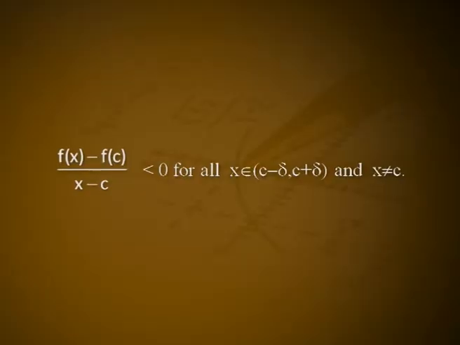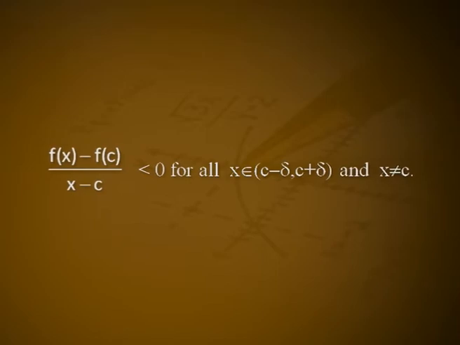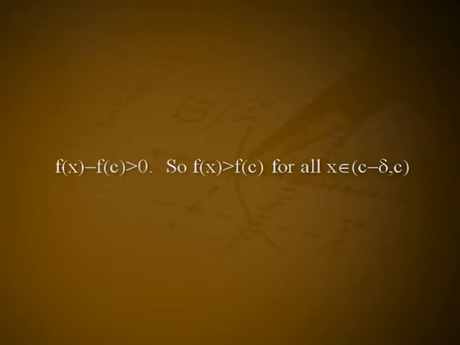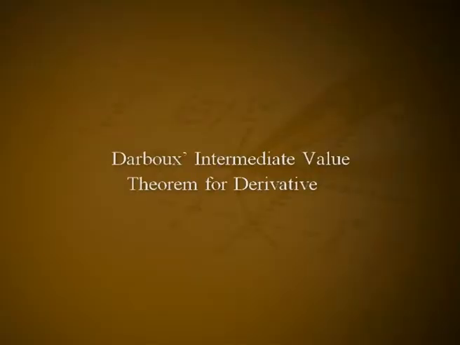This shows that (f(x) − f(c))/(x − c) < 0 for all x in the open interval (c − δ, c + δ), x ≠ c. Thus, for any x in the open interval (c − δ, c), we have f(x) − f(c) > 0. So, f(x) > f(c) for all x in (c − δ, c). This proves the theorem.